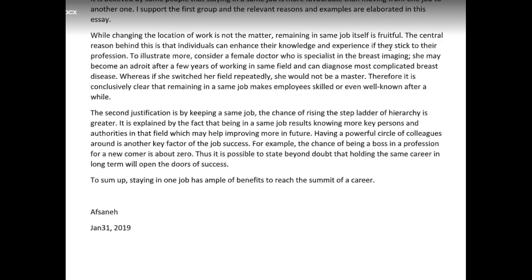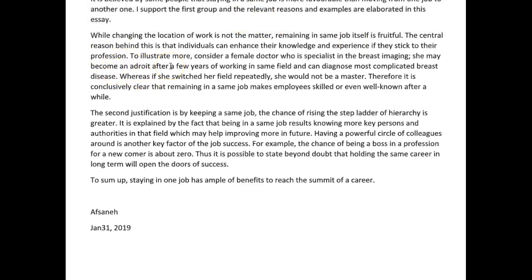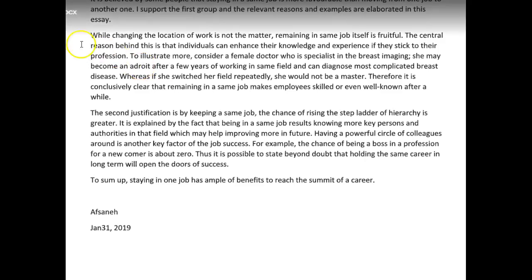And then there was a vocabulary point that I wanted to point out. Here we go. An adroit. You have to become an adroit what? An adroit physician? An adroit professional? I'm not really sure. So adroit is an adjective, so I've never seen it as a noun. I would have to look it up to see if it could be used as a noun, but to the best of my knowledge, it's used only as an adjective, so it needs a noun, and then of course it doesn't need an article.